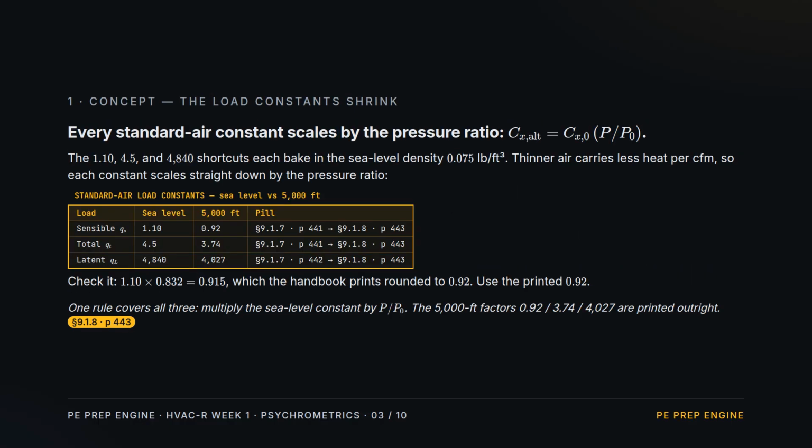Concept 2. The constants shrink. The 1.1, 4.5, and 4840 shortcuts all bake in the sea level density, so at altitude, they scale straight down by the pressure ratio. One rule, multiply each by P over P naught. At 5,000 feet, that turns sensible into 0.92, total into 3.74, and latent into 40.027, and the handbook prints those factors outright. The arithmetic gives 0.915. The handbook rounds to 0.92.